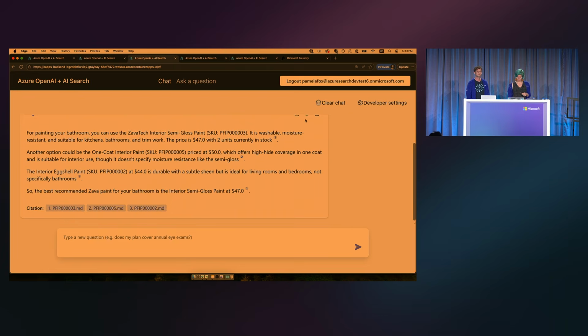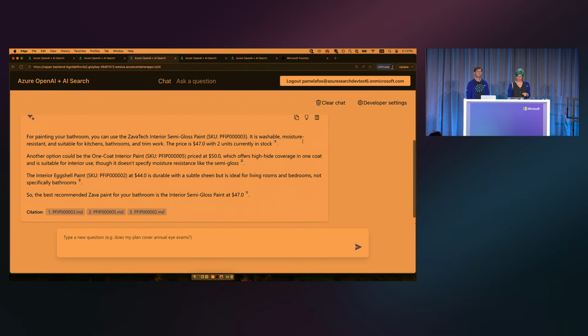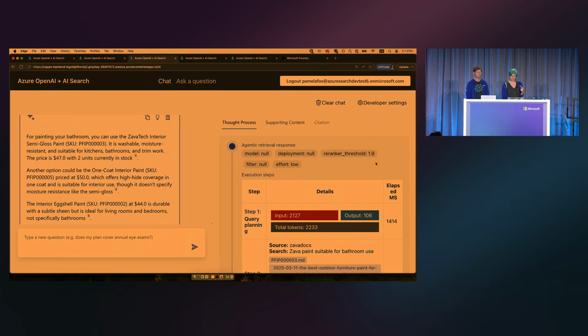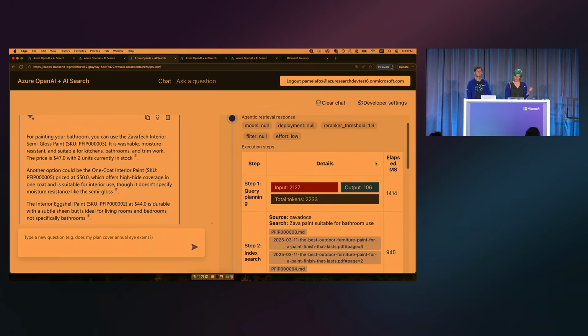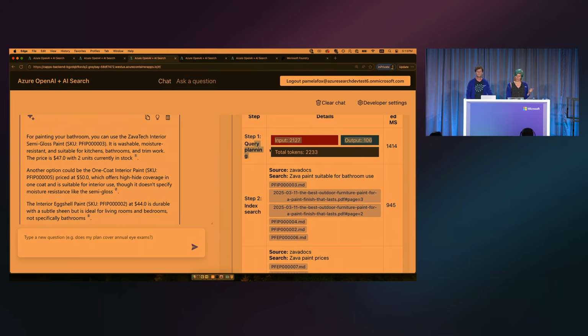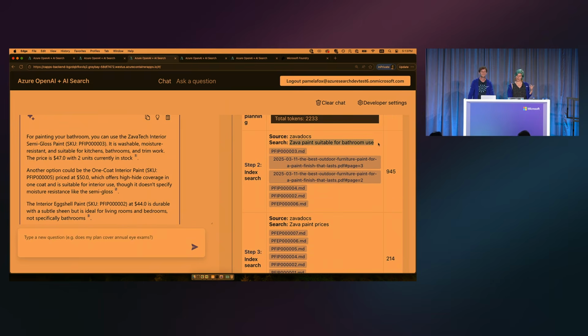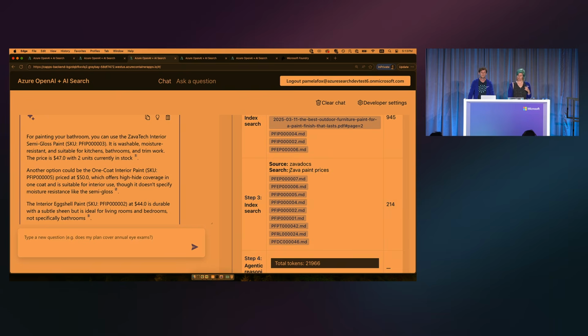And what we can see here is that it decided to only get results from the search index. I can tell that from the citations. I can also click on and see this thought process where we can see it does some query planning. It breaks down that query into multiple queries. So it says, oh, OK, I'm going to search for paint for bathrooms, and it gets back 6 results there from the search index. And it's also going to search for paint prices, and it gets back 10 results. So those must all be paints.